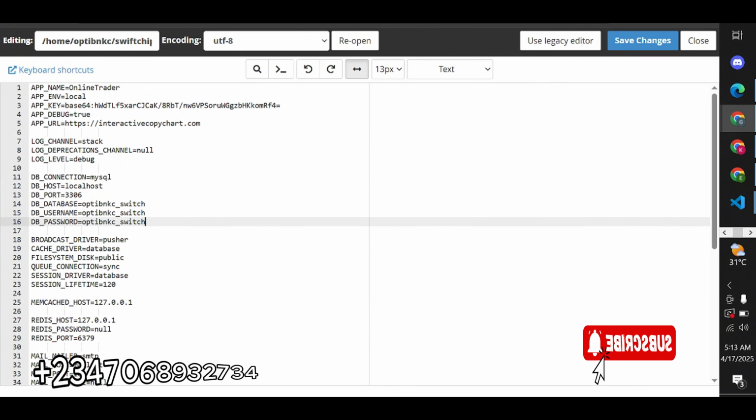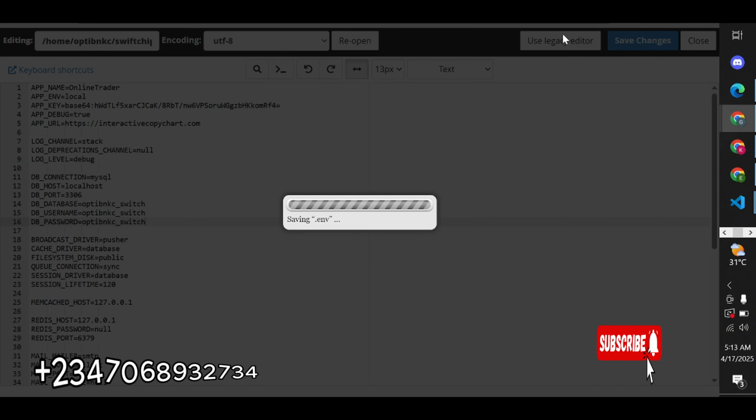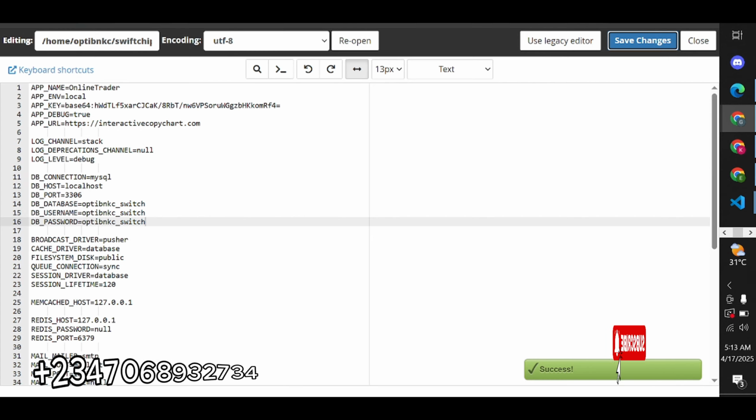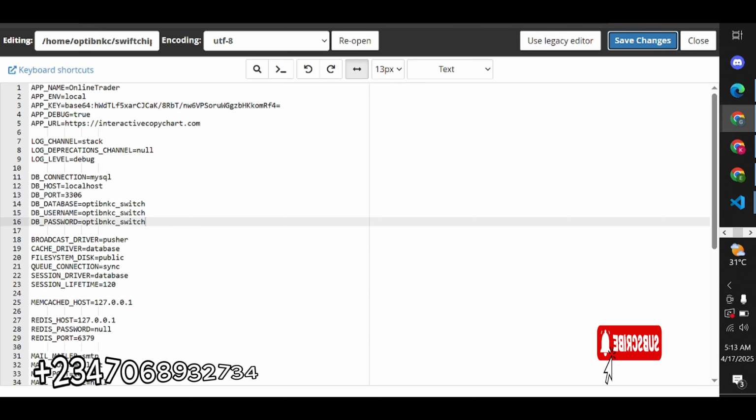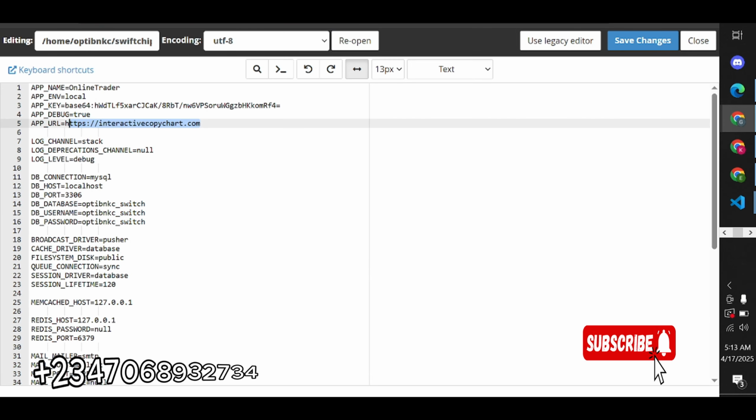Right, so I'll click on save. While clicking on save, I can also at the same time copy this and just paste it as a URL here, right? So you can just save that.